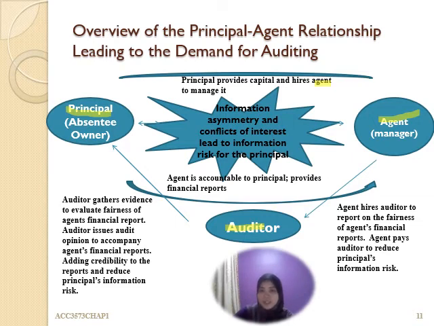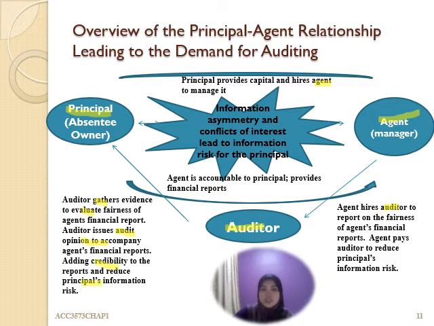So the agent will hire the auditor to report on the fairness of the agent's financial report. The agent will pay the auditor and the auditor will do their task by gathering all the evidence to evaluate the fairness of the agent's financial reports, and the auditor will issue the audit opinion, adding credibility to the report and reducing the principal's information risk.